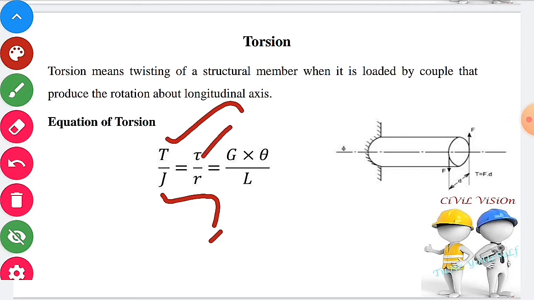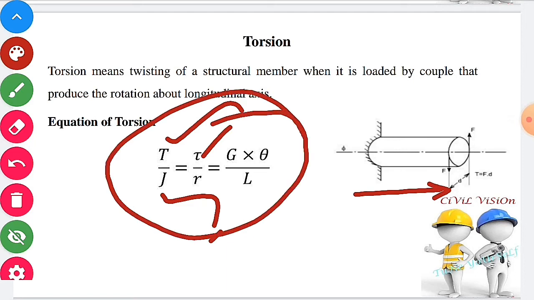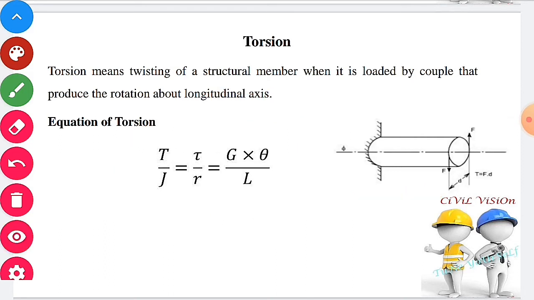Tau is the shear stress. R is the distance from the center of the shaft. C is shear modulus. Theta is the angle of twist. L is the length of the shaft. This formula is only valid for solid or hollow circular shaft. The best example for torsion in real time is riding of bicycle.